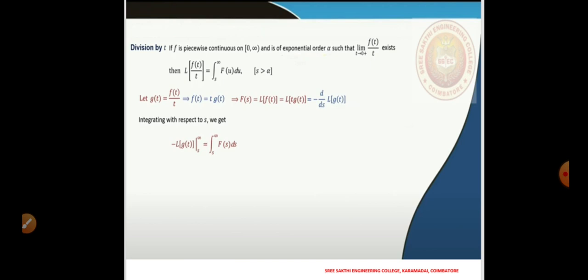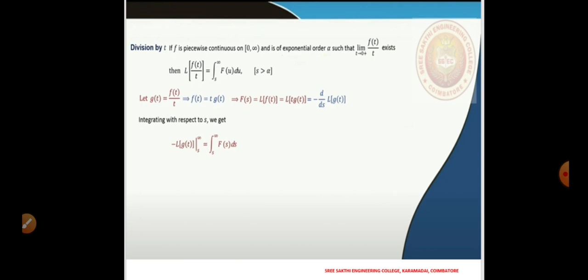We have the additional assumption that f of t by t exists, which is very important for the piecewise continuity of the function g of t.